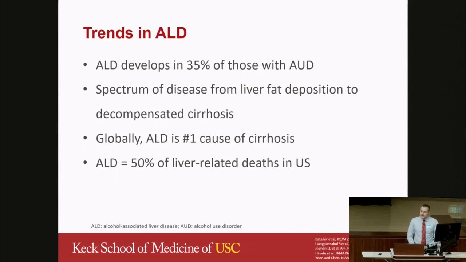So alcohol-associated liver disease, or ALD, develops in up to 35% of those with alcohol use disorder. ALD is a spectrum of disease from simple benign hepatic steatosis or liver fat deposition all the way to decompensated cirrhosis. Globally, ALD is the #1 cause of cirrhosis, and ALD is responsible for 50% of liver-related deaths in the United States.